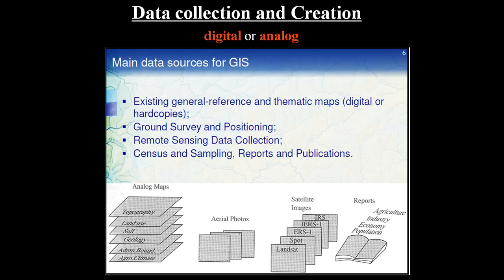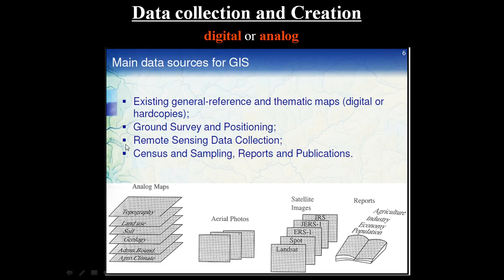You may also have maps in hard copies. If you have hard copies, we normally do digitization, converting those hard copy maps into digital format. If you already have digital data, we can use it directly, though there may sometimes be variation in the projection parameters.